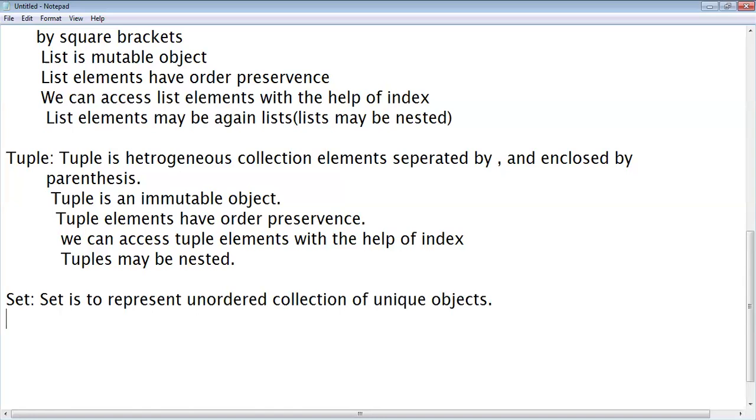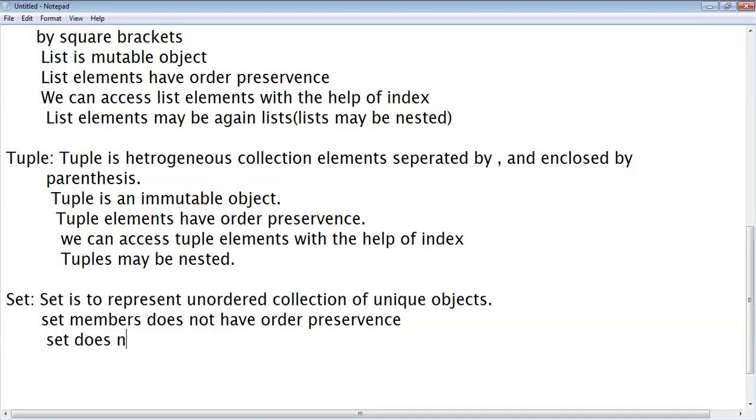Suppose you define a set. Set won't accept duplicates. That's point number 1. Set elements don't have order preservance. Set members don't have order. Set doesn't allow duplicates.